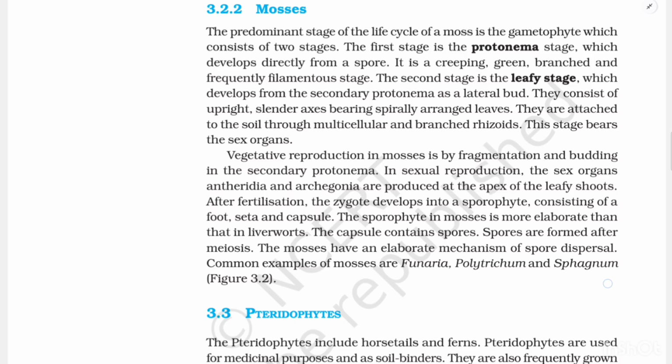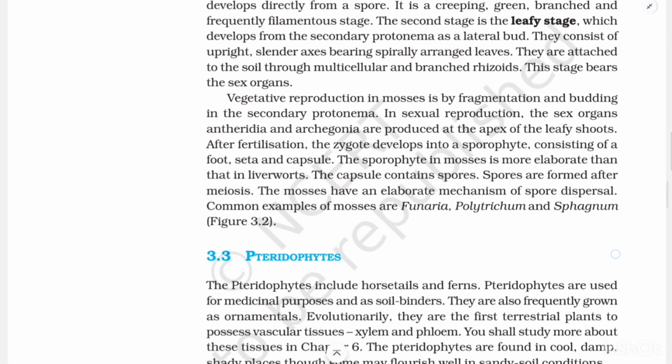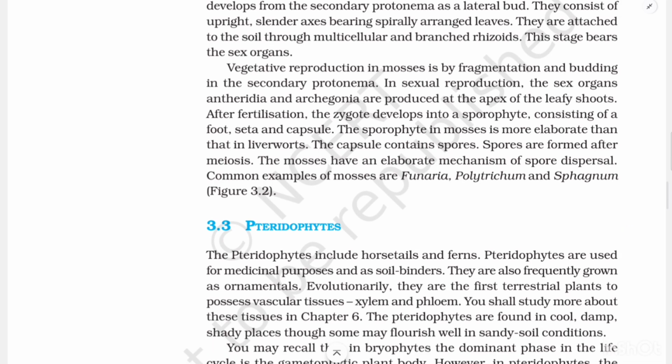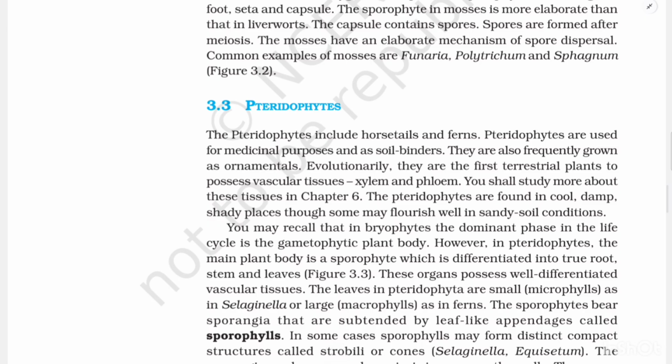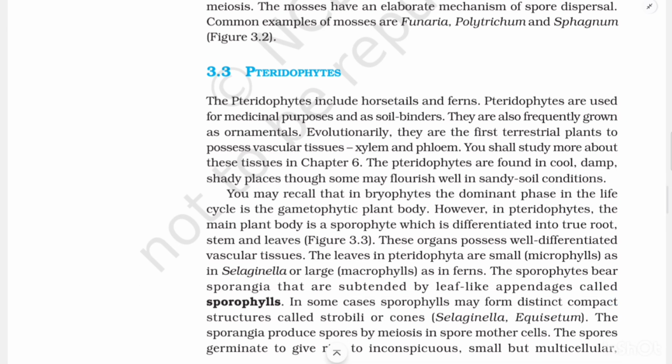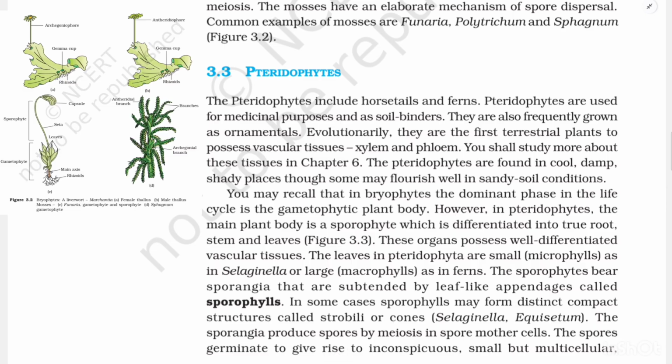Vegetative reproduction in mosses is by fragmentation and budding in the secondary protonema. In sexual reproduction, the sex organs antheridia and archegonia are produced at the apex of the leafy shoots. After fertilization, the zygote develops into a sporophyte consisting of foot, seta, and capsule. The sporophyte in mosses is more elaborate than that in liverworts. The capsule contains spores. Spores are formed after meiosis. The mosses have an elaborate mechanism of spore dispersion. Common examples of mosses are Funaria, Polytrichum, and Sphagnum, figure 3.2.